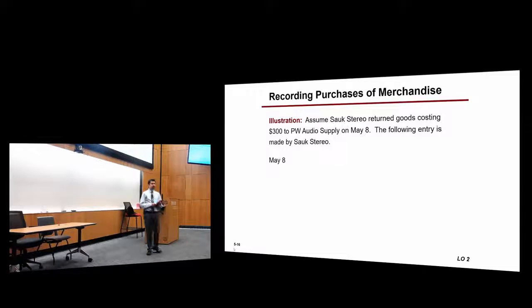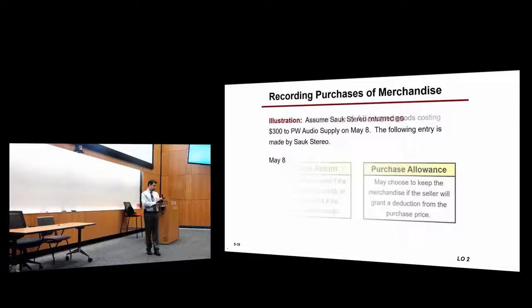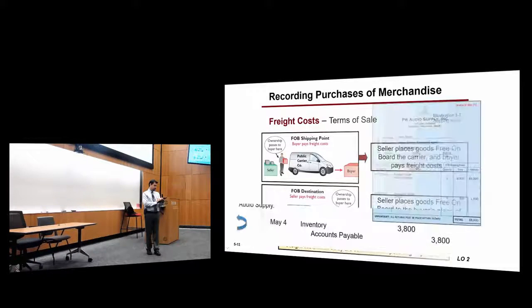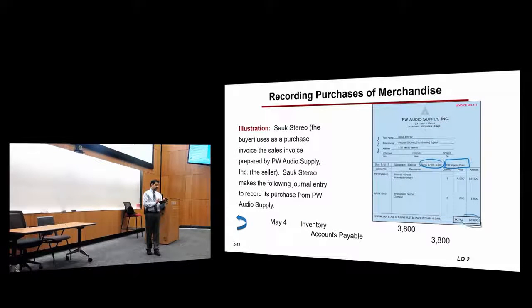So what happens in this case? The value of their inventory decreased, but at the same time, what they owed to their vendor has also decreased. Originally, if you remember, they owed them $3,800. They returned $300 from them.